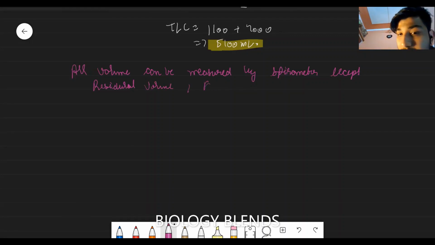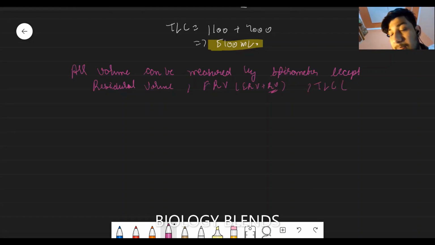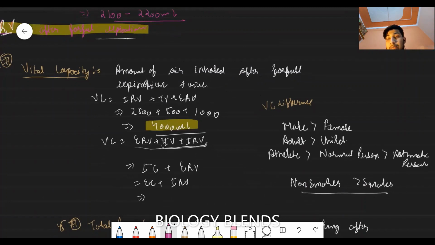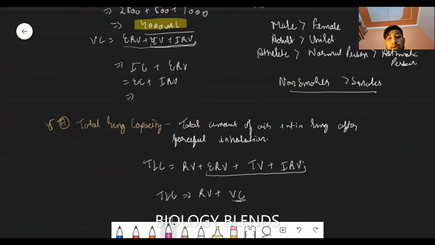Then there is the functional residual capacity, because it includes ERV plus RV, and RV cannot be measured. Total lung capacity cannot be measured through the spirometer either. So for the asthmatic patient, we measure the vital capacity because it can be measured through the spirometer.